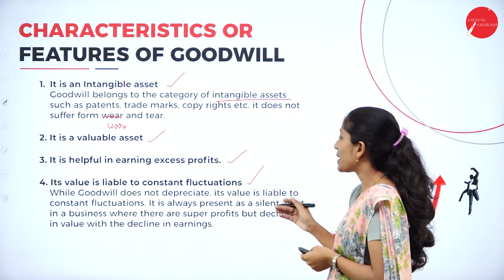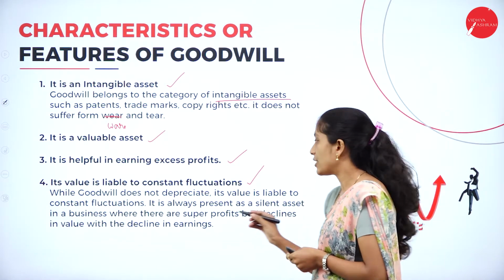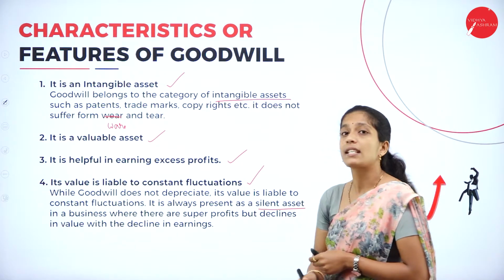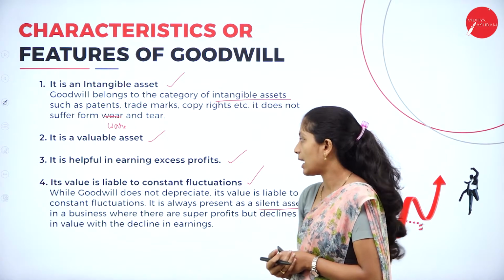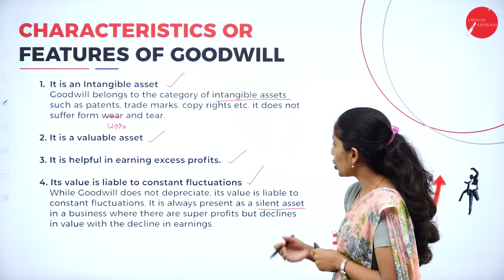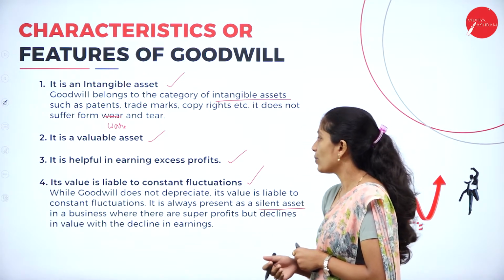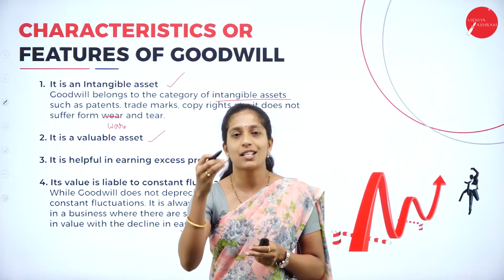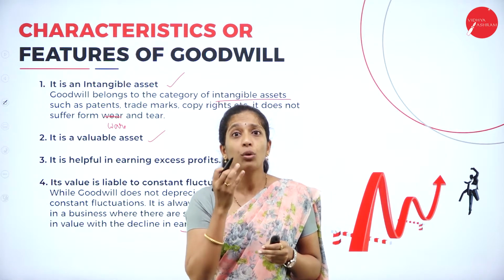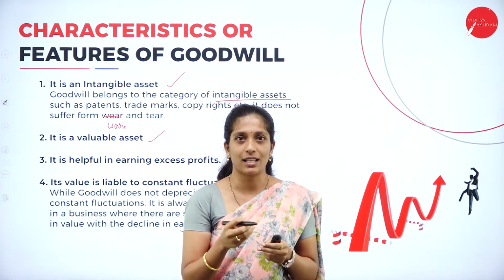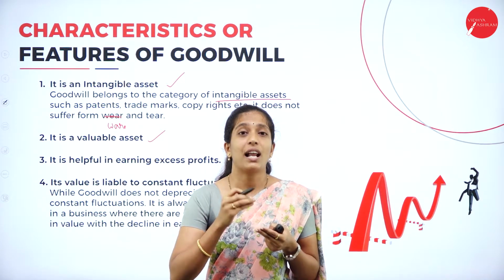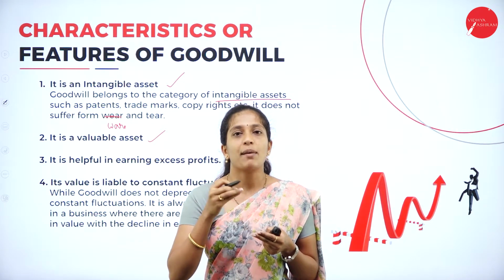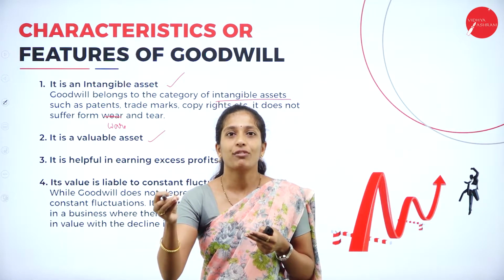It is always present as a silent asset. So we call goodwill a silent asset in the organization, where there are super profits, but it declines in value with the decline in earnings. Whenever the earnings of the organization go on decreasing, the goodwill also goes on decreasing, because there will be a bad opinion about the organization in the mindset of the people.